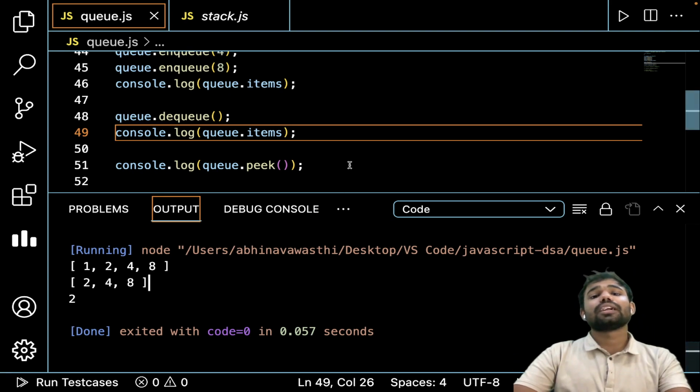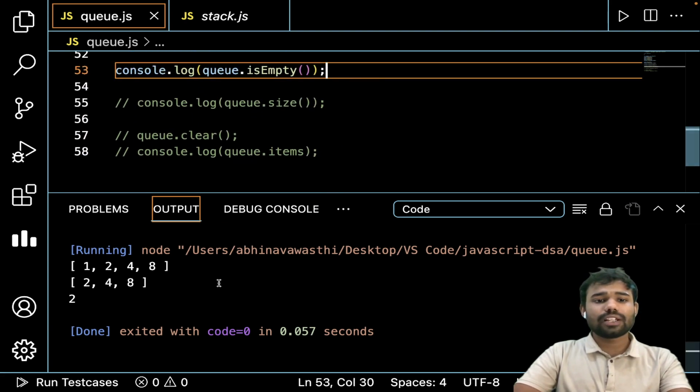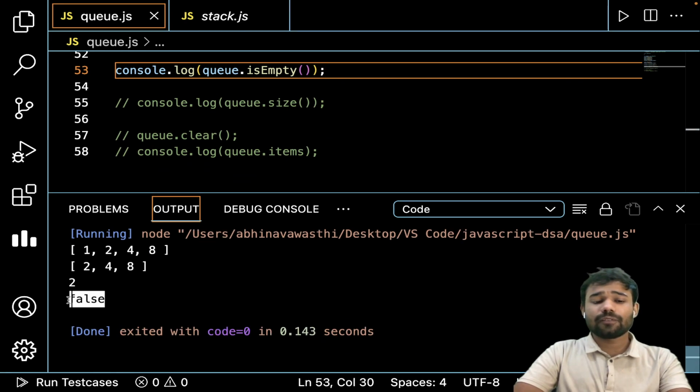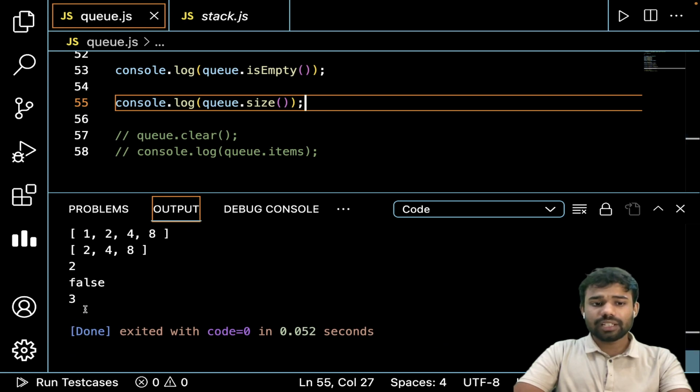Great. Similarly, guys, we will have different functions like isEmpty. For the isEmpty function, obviously, our array is not empty, so it will give you false. Why? Because it is not empty. It has a size of 3. Similarly, we can find the size also. The size will be 3 because there were 3 elements present here. You can see 3 elements are present here. So the size of it will be simply 3.